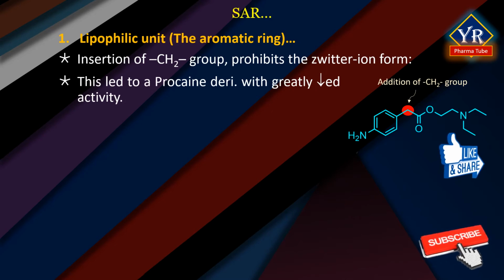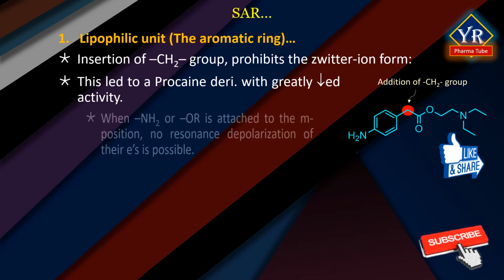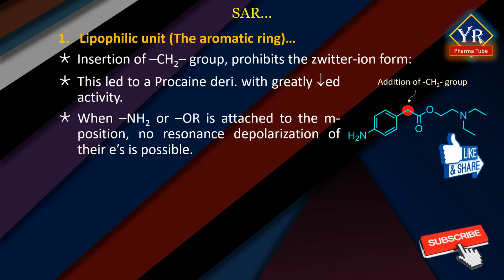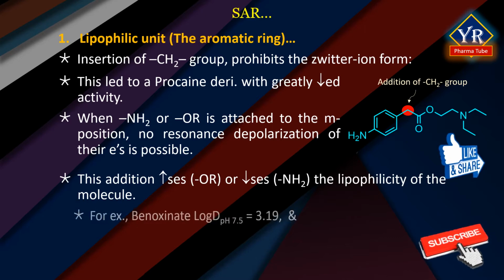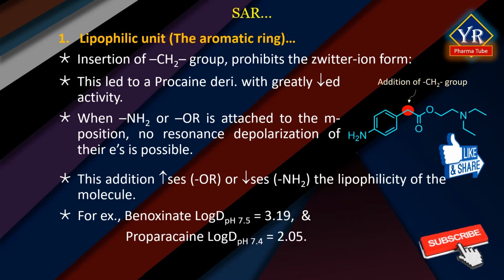This further supports the involvement of the resonance form when an ester type local anesthetic binds to the binding site. When an amino or alkoxy group is attached to the meta position of the aromatic ring, no resonance delocalization of their electrons is possible. The addition of this function only increases with the alkoxy group, or decreases with an amino group, the lipophilicity of the molecule. For example, benoxinate log D value at pH 7.5 is 3.19 and proparacaine log D value at pH 7.4 is 2.05.